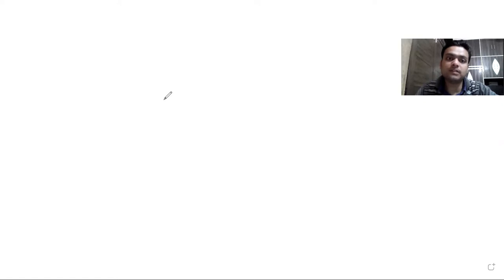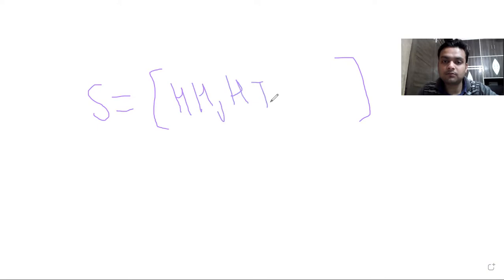Now, let me give you an example. Suppose you flip 2 coins. So what will be the sample space? Can you find out the sample space? So when you flip 2 coins, it will be either head head, head tail, tail head, or tail tail. Can you think of any other outcome which can come? No. Okay.